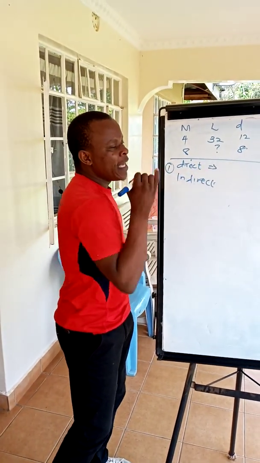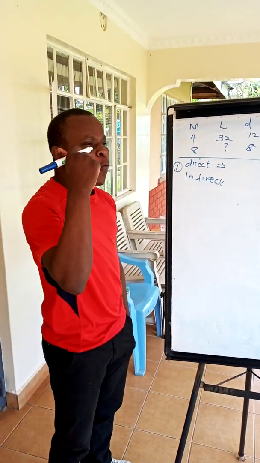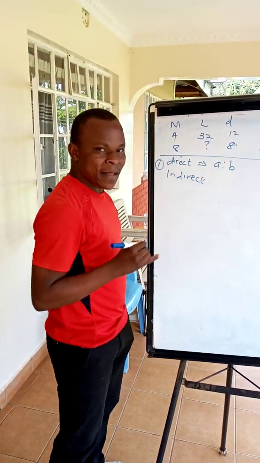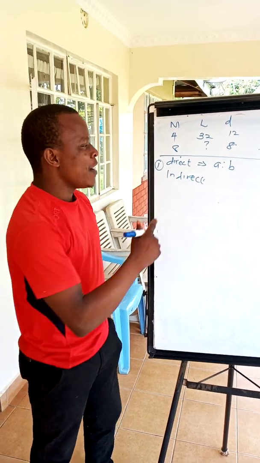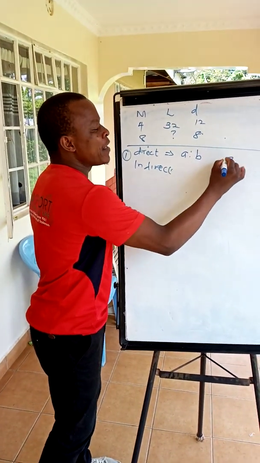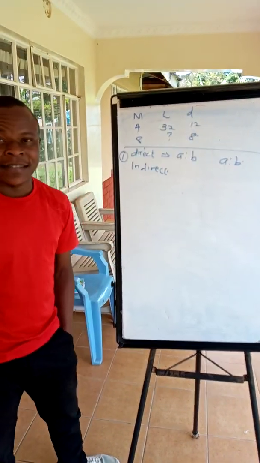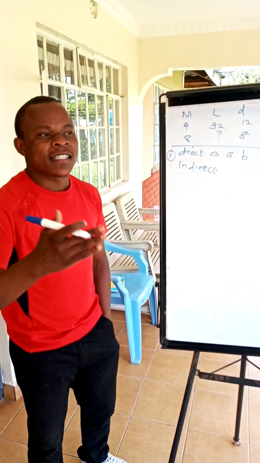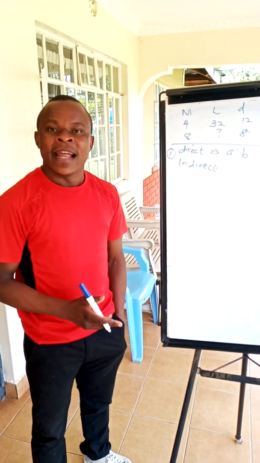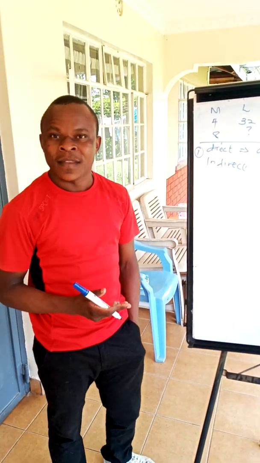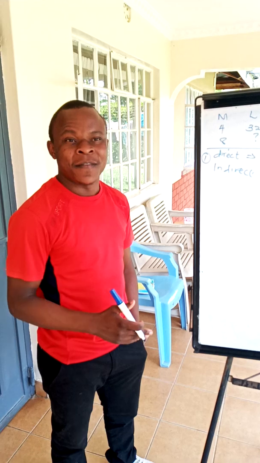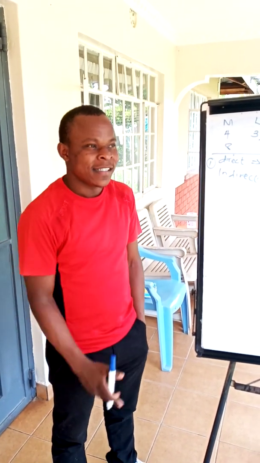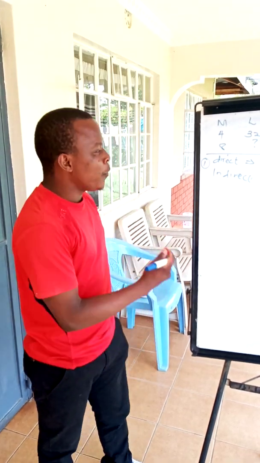Direct proportion is a situation where if one quantity increases in the ratio of A to B, the other quantity will also increase in the same ratio A to B. Like, for example, the distance covered by a car and the fuel consumption. The further you go, the more liters of fuel you will need. That is direct proportion.